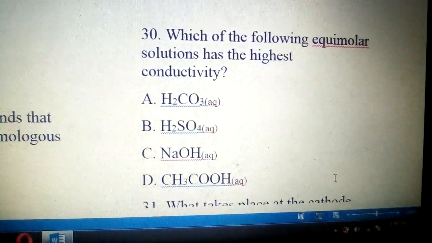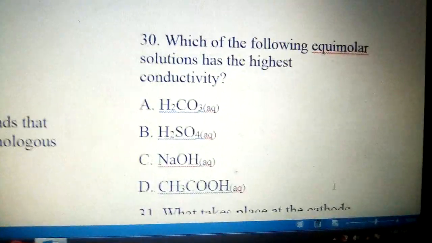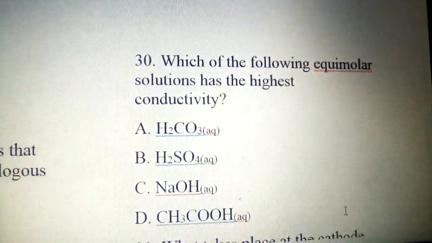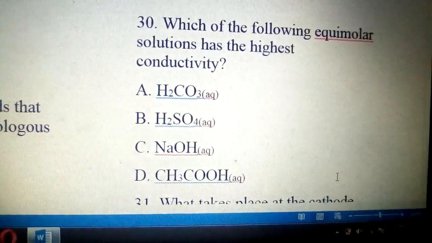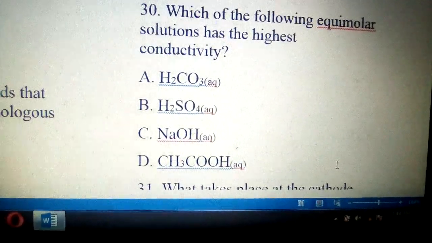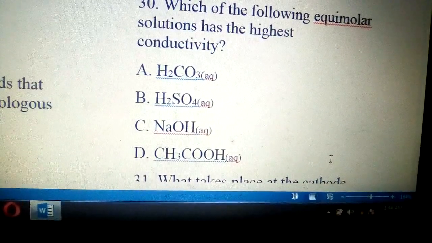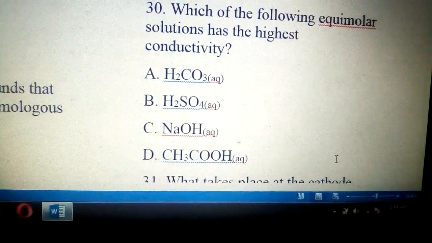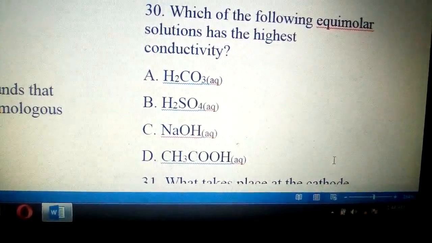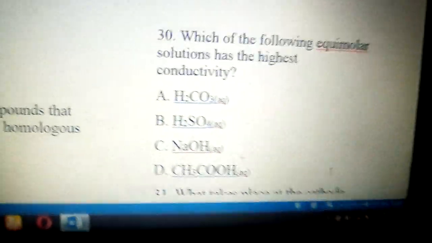B and C are strong electrolytes because B is a strong acid and C is a strong alkali. The answer to 30 is B, because when H2SO4 ionizes, it produces 2 moles of hydrogen ion and 1 mole of sulfate ion, while NaOH gives only 1 mole of sodium and 1 mole of hydroxide. So H2SO4 will give more ions on ionization compared to sodium hydroxide.